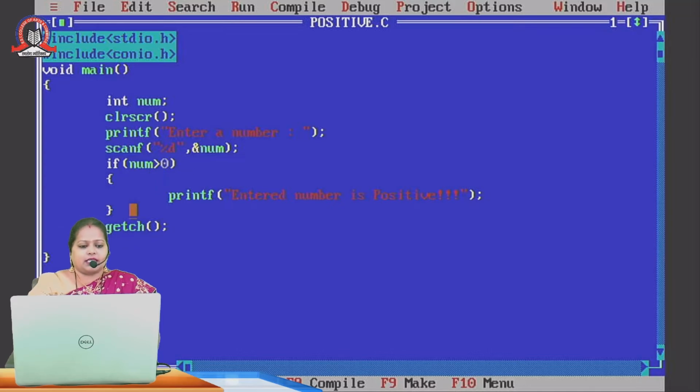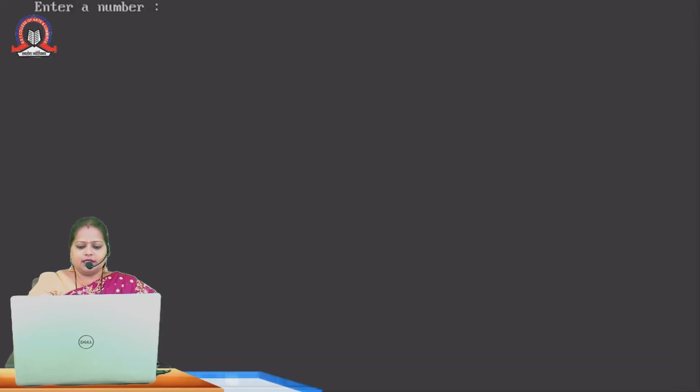That we can write using our else statement. Entered number is negative.